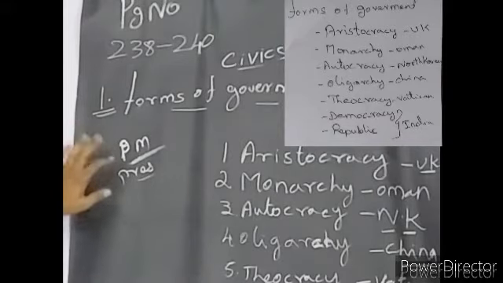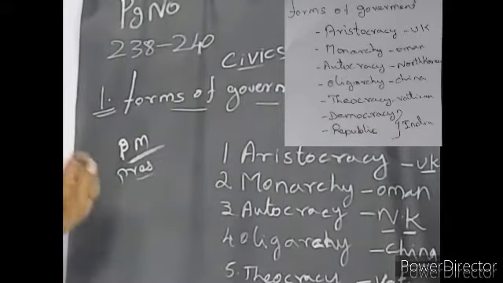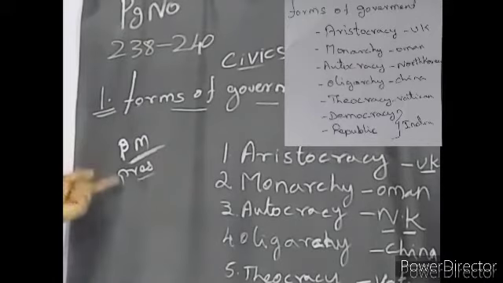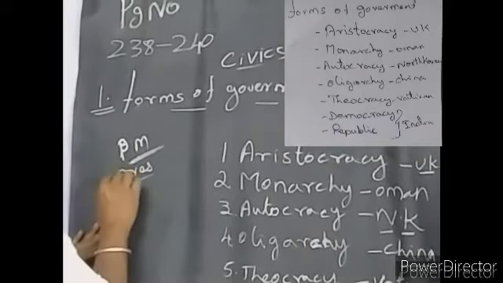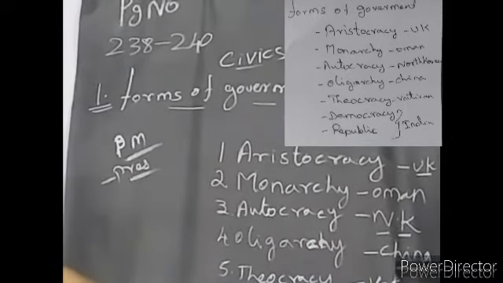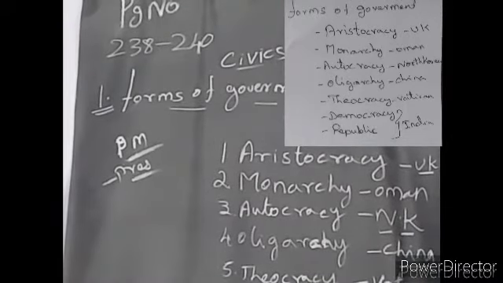What is the meaning? Republic means a representative who is selected by the people. That person has more power compared to other higher authorities like a president. That will be the republic. So what's the meaning here? The representative who is selected by the people by voting, that person only has more power compared to any other higher authorities in that particular country. Example, the president and the prime minister.